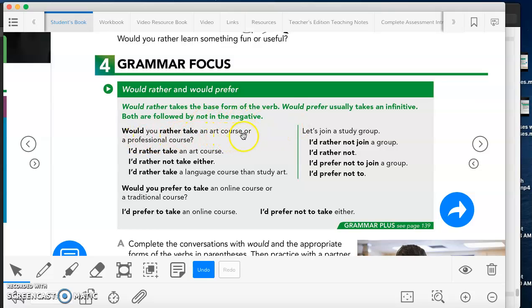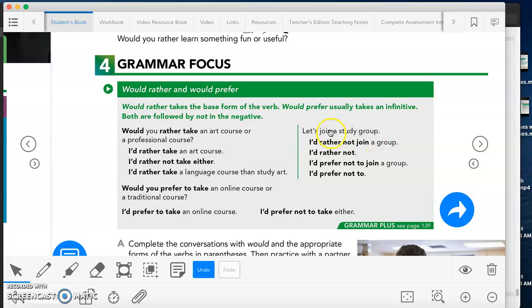Would you rather take an art course or a professional course? I'd rather take an art course. I'd rather not take either. I'd rather take a language course than study art. Would you prefer to take an online course or a traditional course? I would prefer to take an online course. I prefer not to take either.